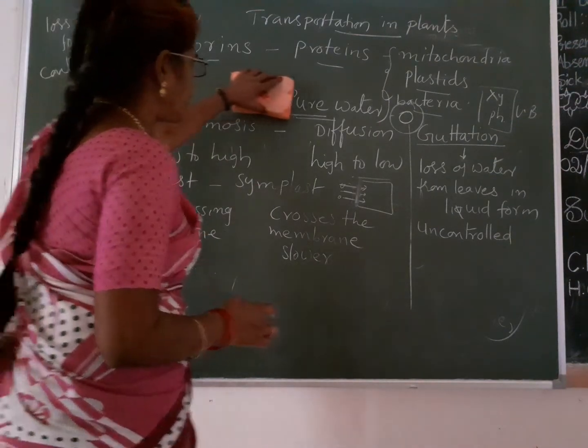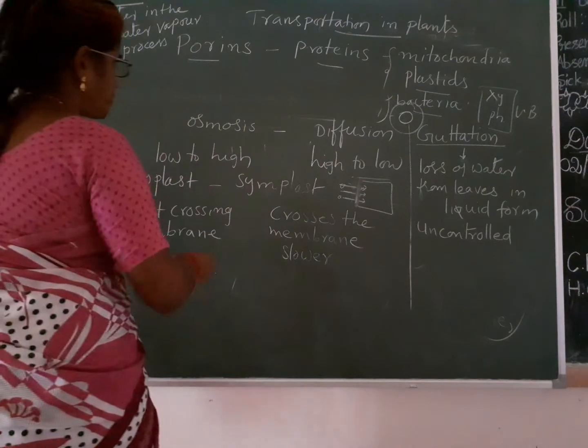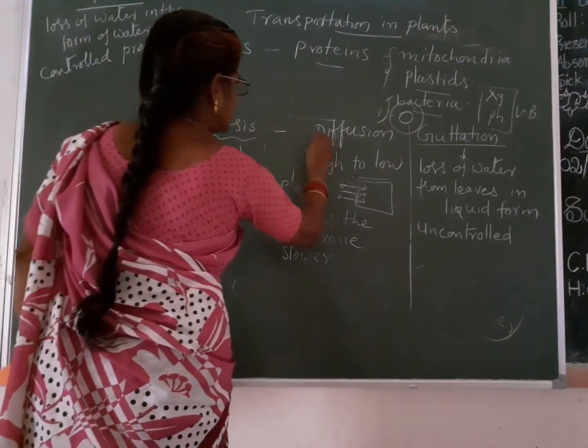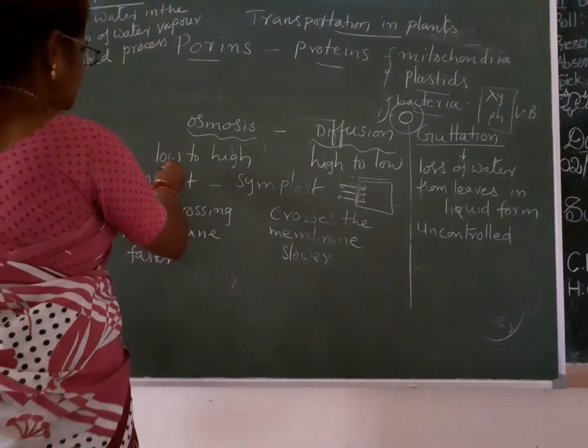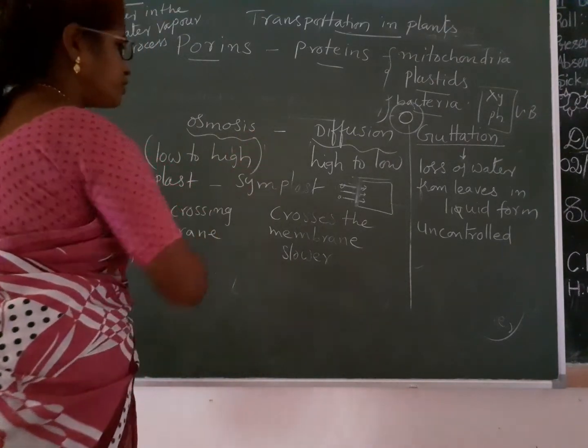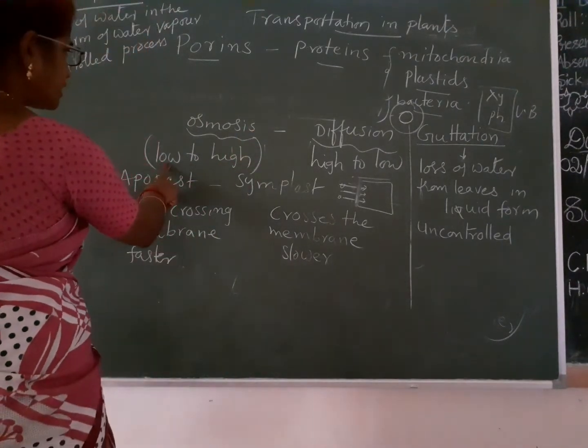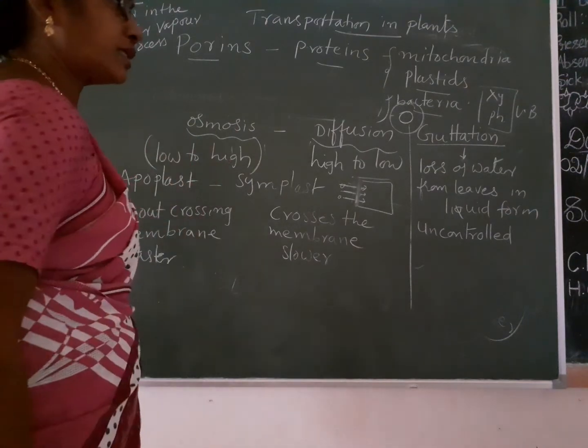Now we will study osmosis. What is osmosis and what is diffusion? Osmosis means the water molecules move from a low concentrated place to a high concentrated place.